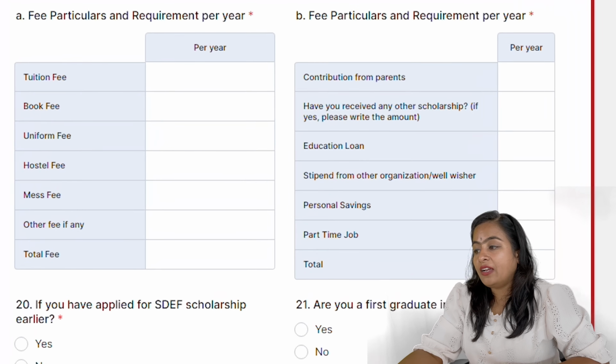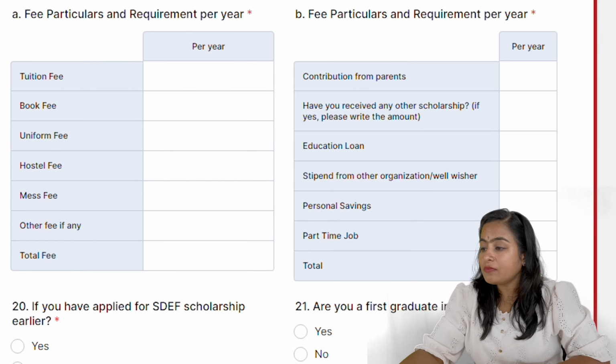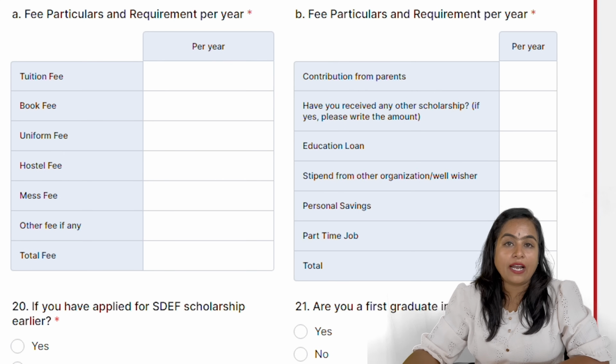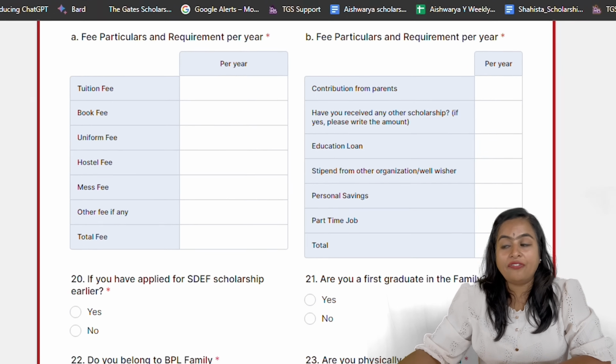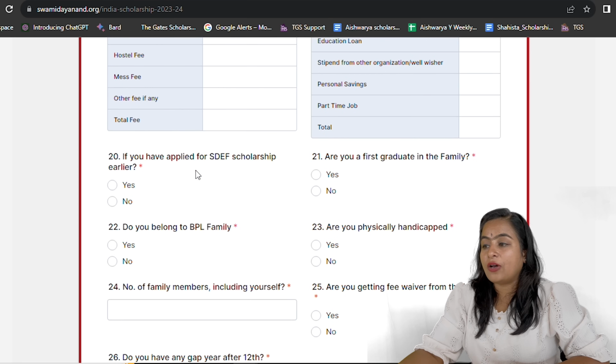Have you received any other scholarship? If yes, then mention it along with the amount. Educational loans, if you have any, enter that. Stipends, if you have received any, fill out all the details and you have to write the total fees of the mentioned fields above. Then if you have applied for any SDEF scholarship earlier, select yes or no accordingly.